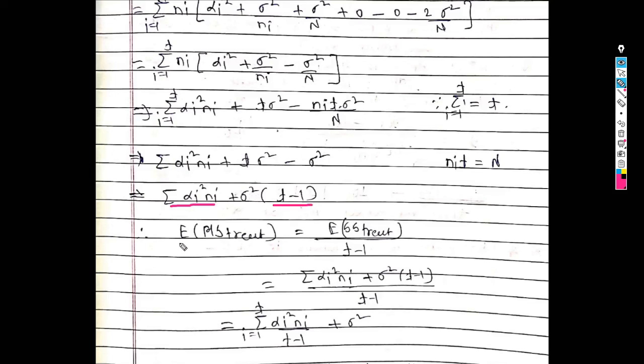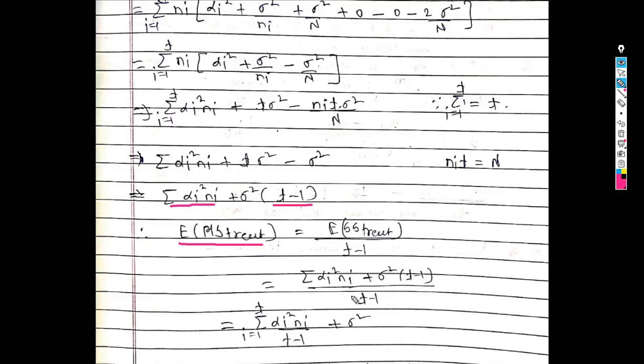Now, in this way we get the expected value for mean sum of square due to treatment, which is the expected value of sum of square due to treatment upon t minus 1. So the expected value of sum of square due to treatment is summation alpha I square into ni plus sigma square into t minus 1. So here we get summation alpha I square into ni plus sigma square into t minus 1, upon t minus 1.